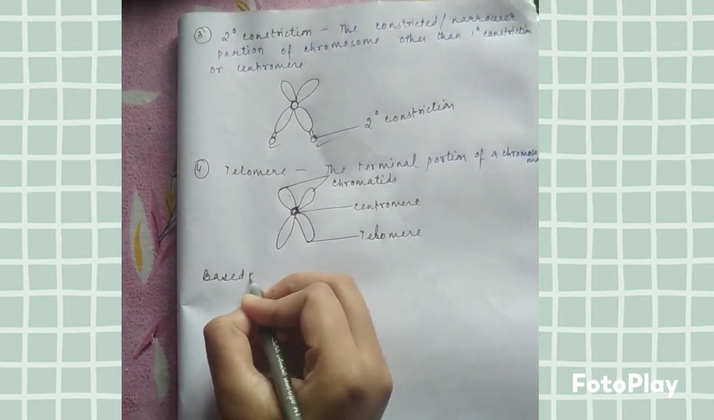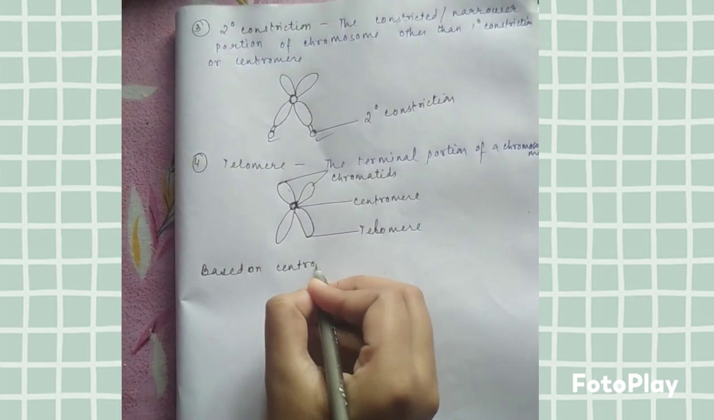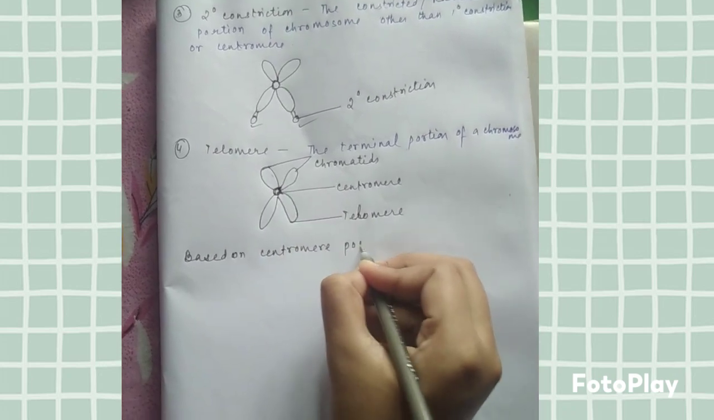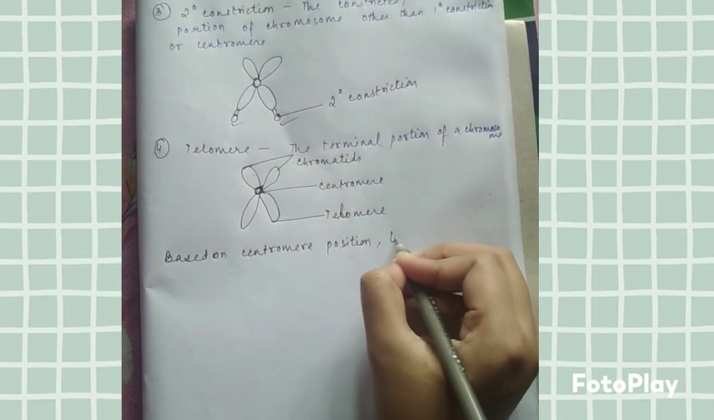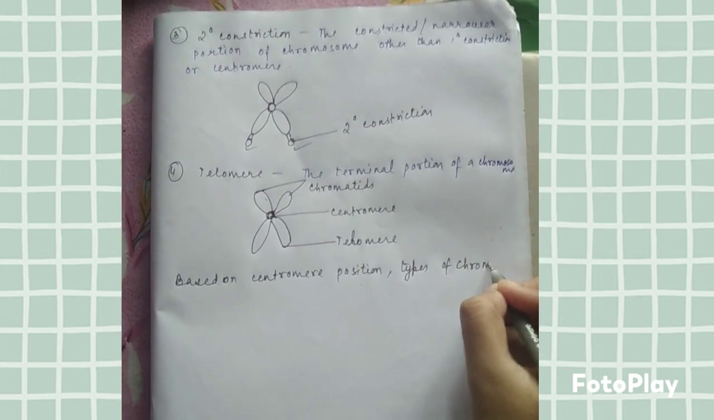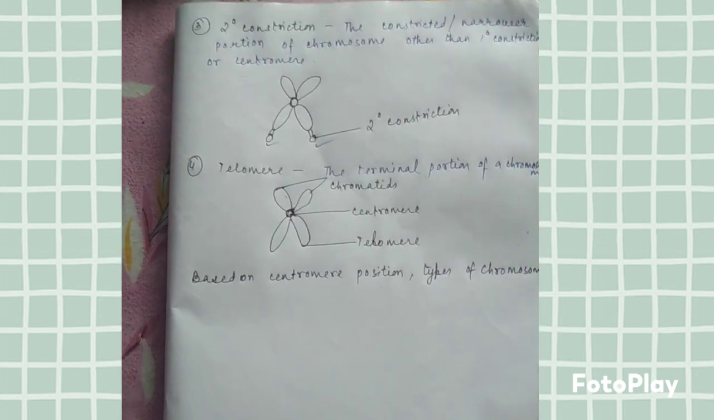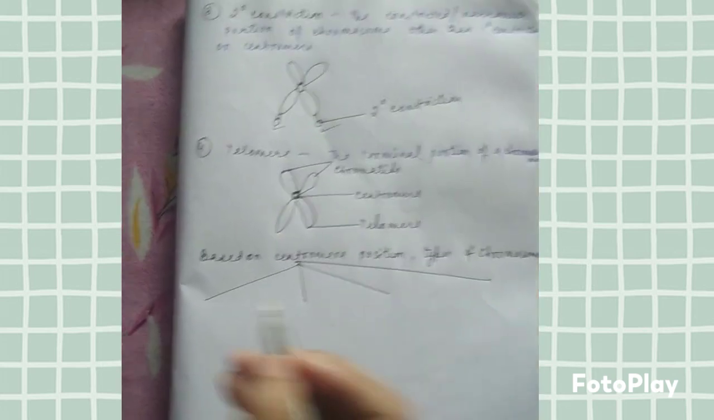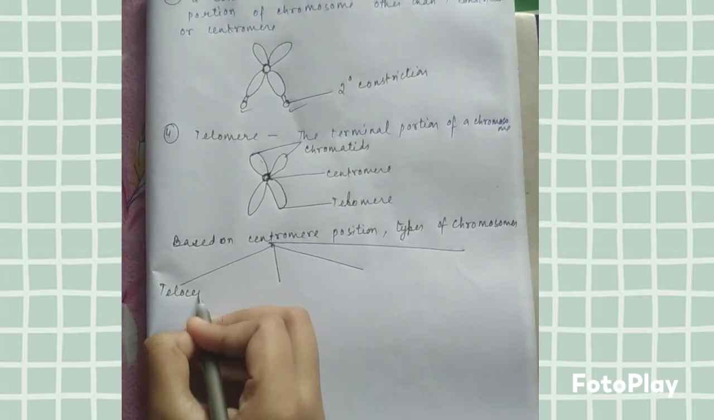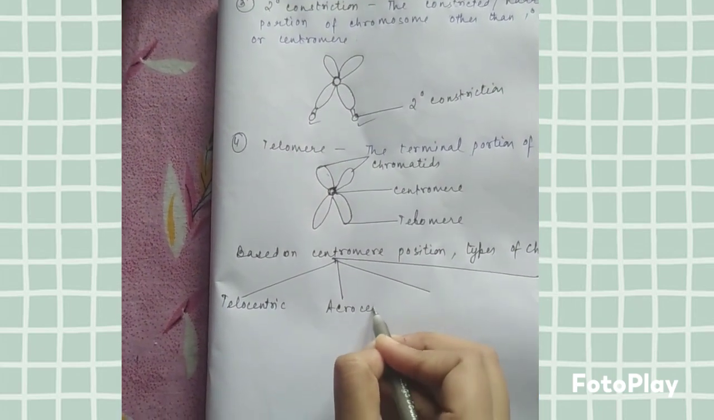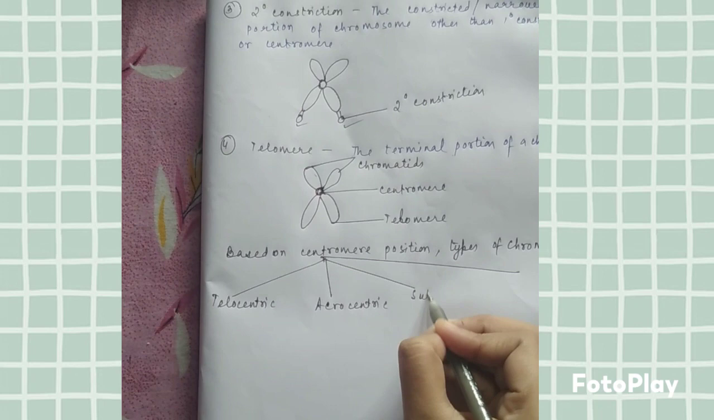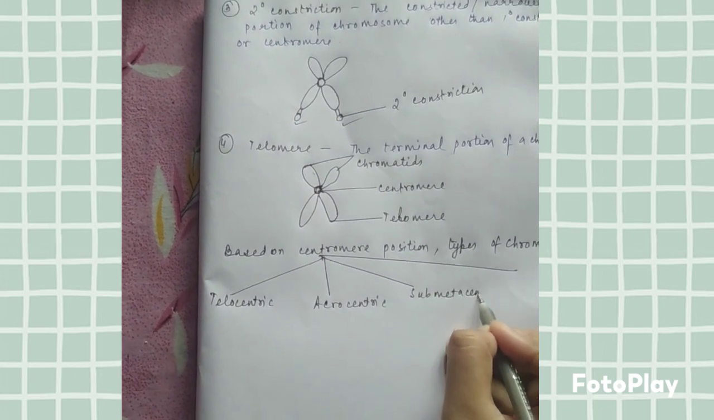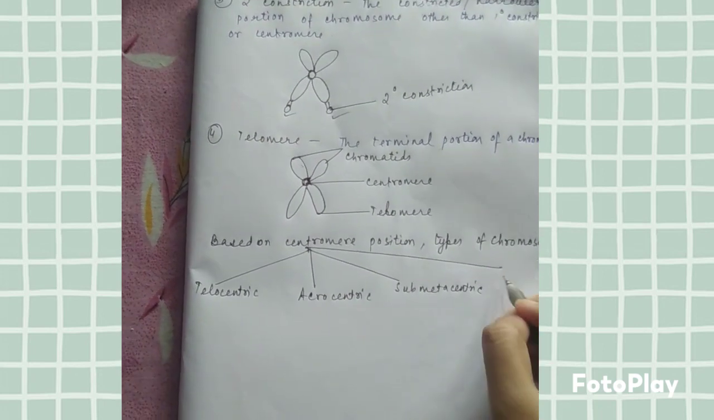Based on centromere position, types of chromosome. Basically there will be 4 types, 1, 2, 3 and 4. Telocentric, acrocentric, submetacentric, and the last is the metacentric.